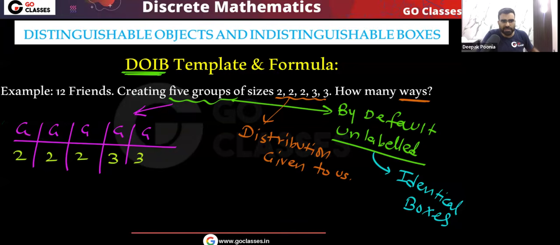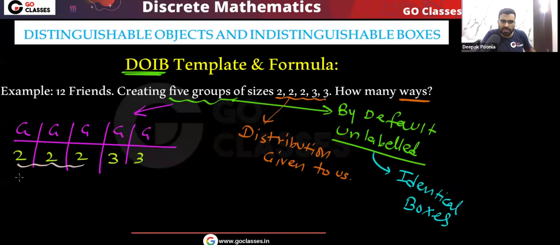Now let me tell you a very simple point. You know that this is DOIB template. In the DOIB template, when the distribution is already given to us, you need to apply the DODB template formula with division for repeated elements. What I mean is very simple. Here you can see this 2, 2, 2.